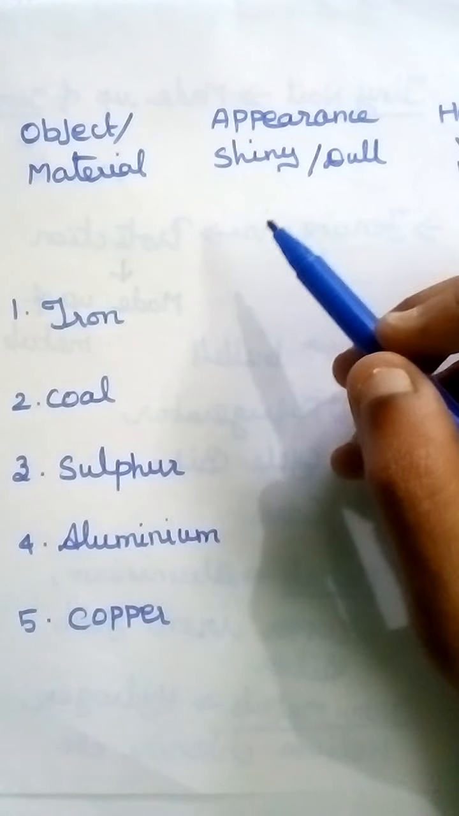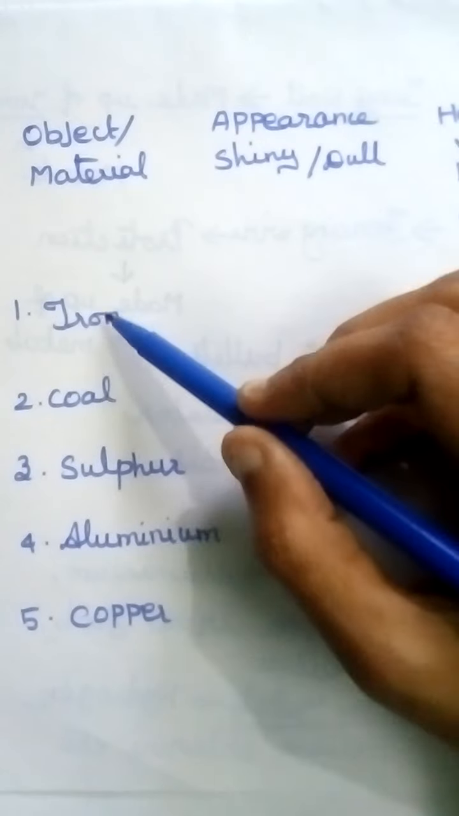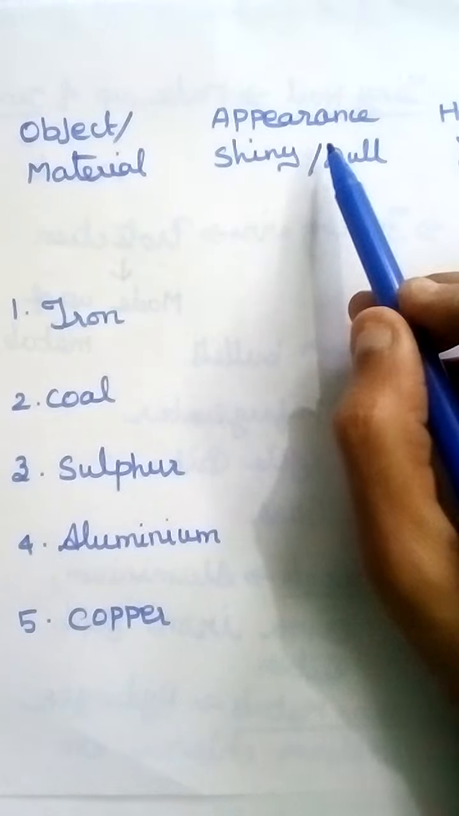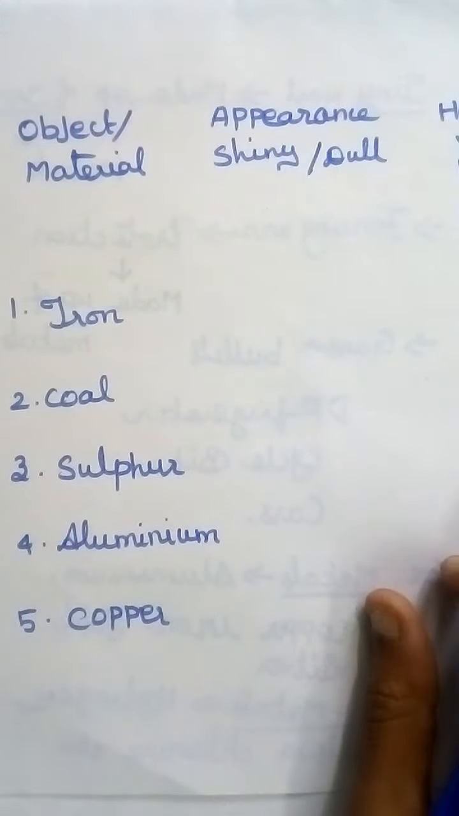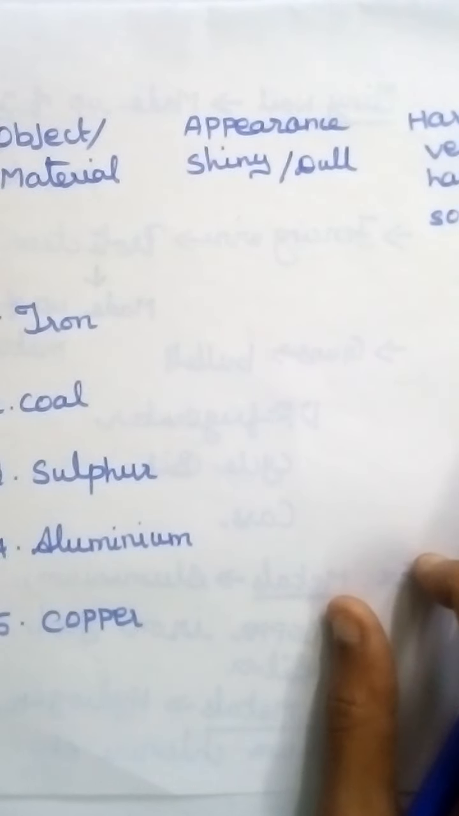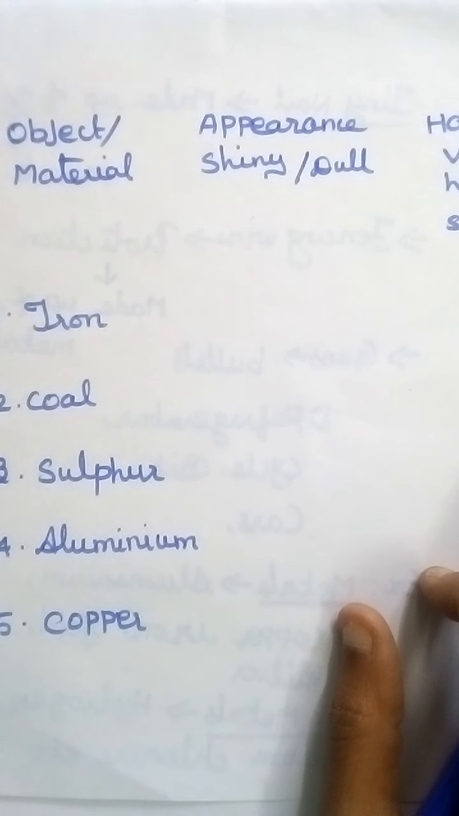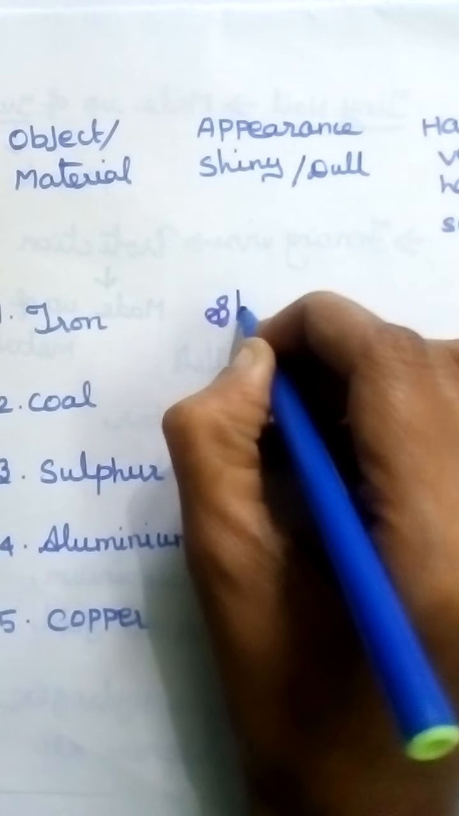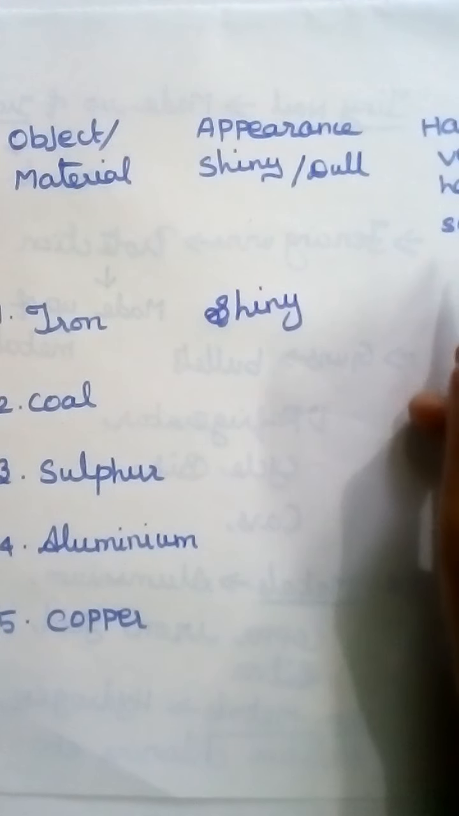Next we will see appearance and hardness of materials. Which materials? Iron, coal, sulfur, aluminium and copper. Appearance means shiny or dull. Hardness means very hard or soft. First we will see iron. Iron is a shiny material, and its hardness is very hard.